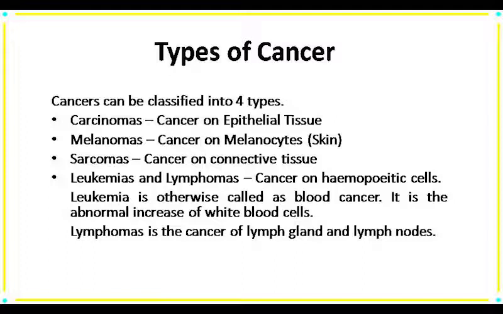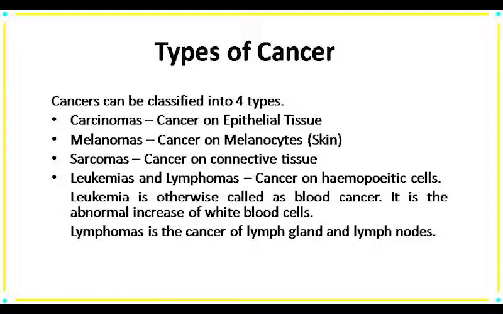The third one is sarcoma, which is the cancer of connective tissue and muscles. For example, osteoma is a cancer of bone, lipoma is the cancer of adipose tissue, myoma is the cancer of muscles. Now the fourth one is leukemias and lymphoma.